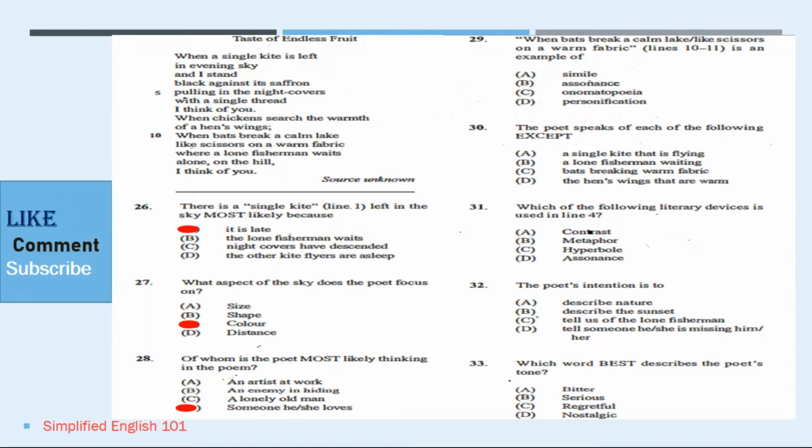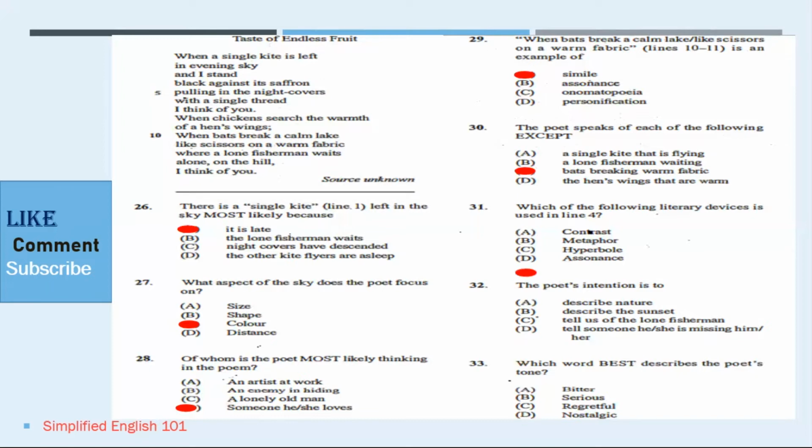Number 29, when bats break a calm lake, like scissors on a warm fabric, the answer would be a simile, and we see that because there is a comparison between two things using the word like. Number 30 says, the poet speaks of each of the following except. The poem speaks of everything except bats breaking warm fabric. If we look in line 1, we'll see a single kite is flying. Line 12, we see a lone fisherman waiting. And line 9, we'll see the hen's wings that are warm.